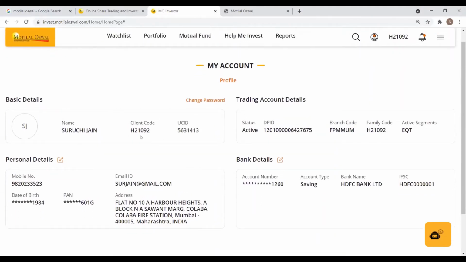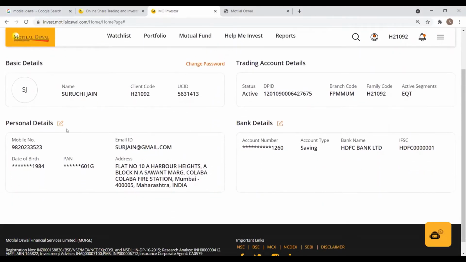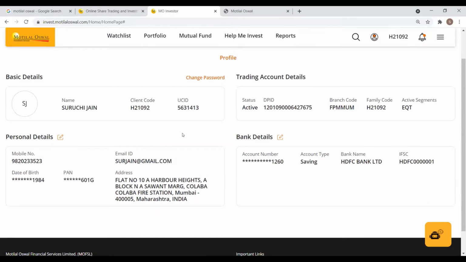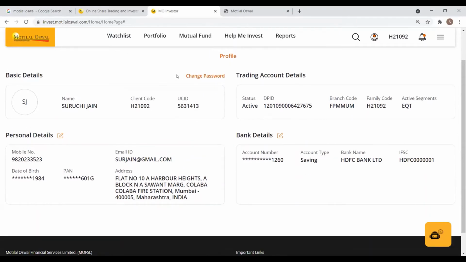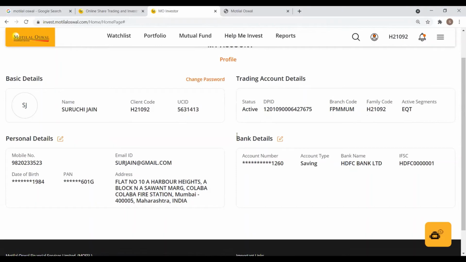It will contain all your basic details, your personal details, your bank account details, and the trading account details. From here you can change your passwords, you can change your personal details if you need to change your email ID or your mobile number, and you can also change your bank account details.